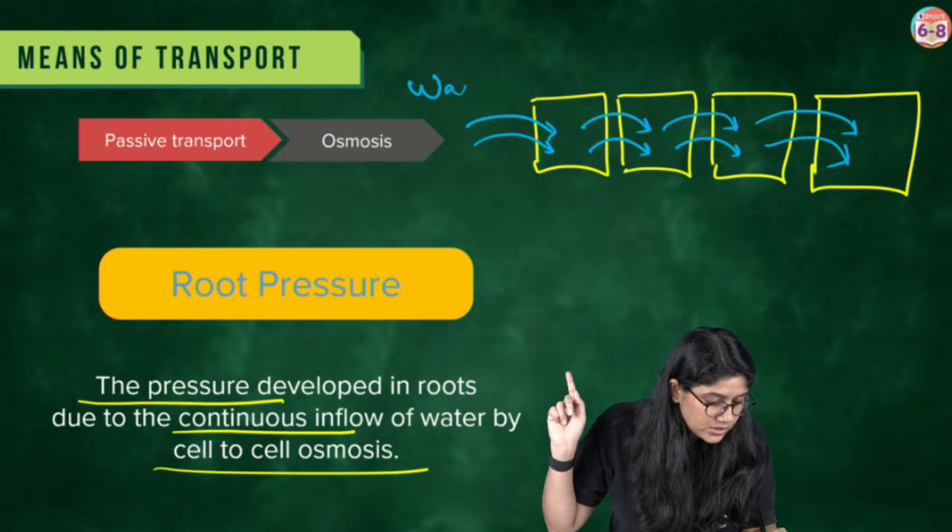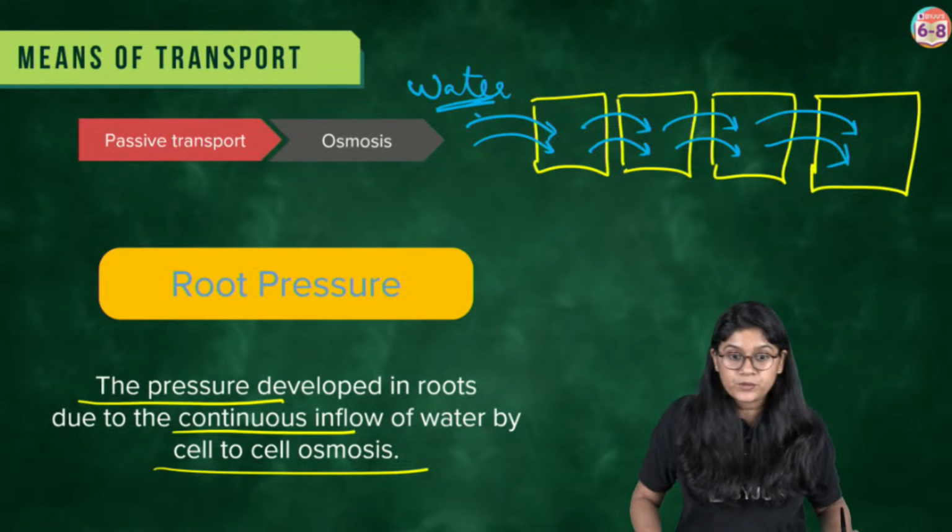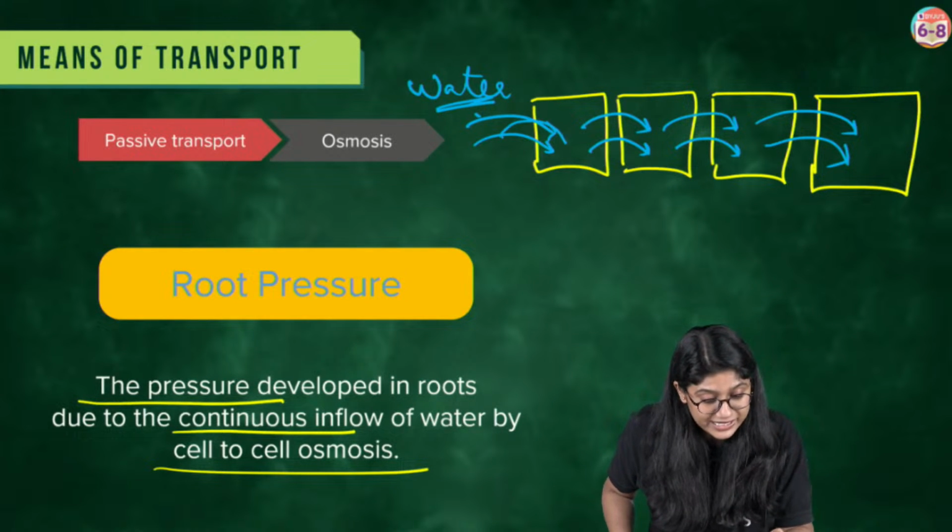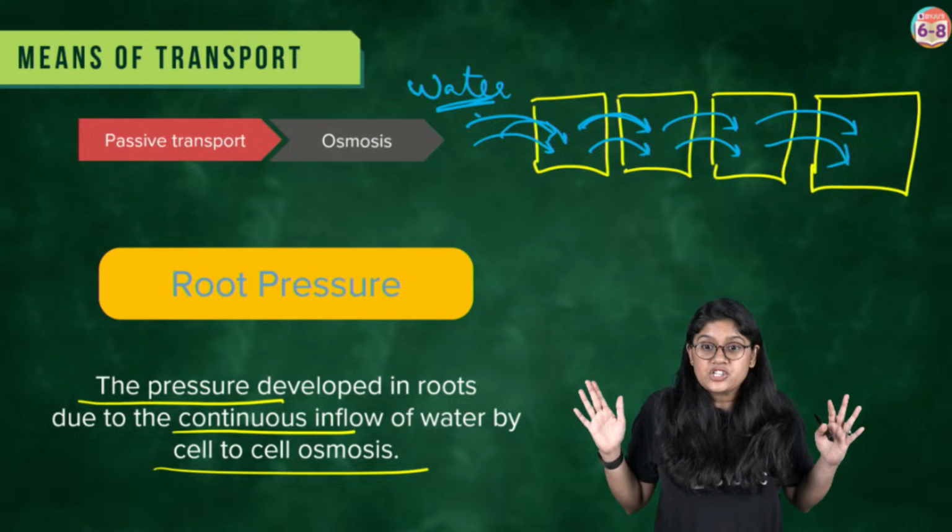What will happen from here? It will move over. I'm sure you can see, right? These are the water molecules. They will be moving from one cell to the other. So what will happen? As water enters the cell, it will become turgid, right?